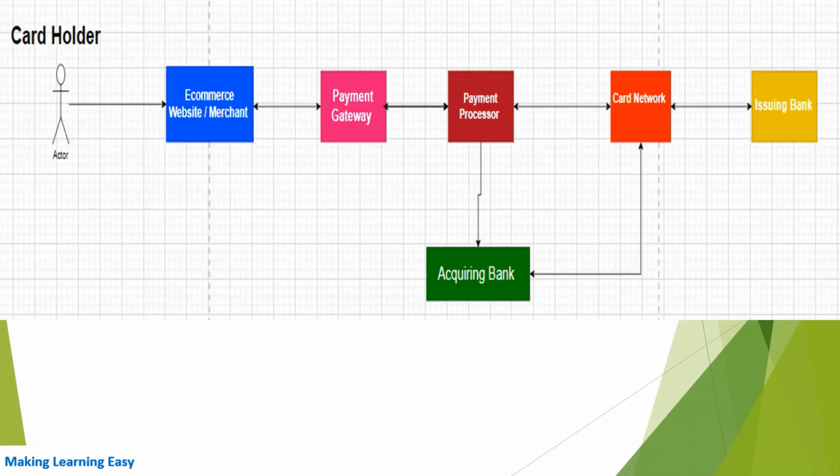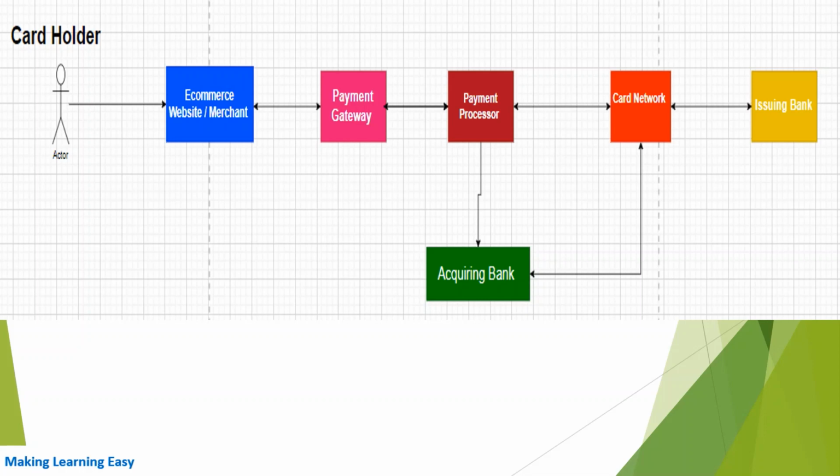Here I have attached one screenshot which shows how the terms we have discussed in previous slides are connected to each other. So it is just for a rough idea. In future videos, we will discuss this in more detail. So at the left side, we have the cardholder. The cardholder is entering the details of the credit card on the e-commerce website, which we can call the merchant component.